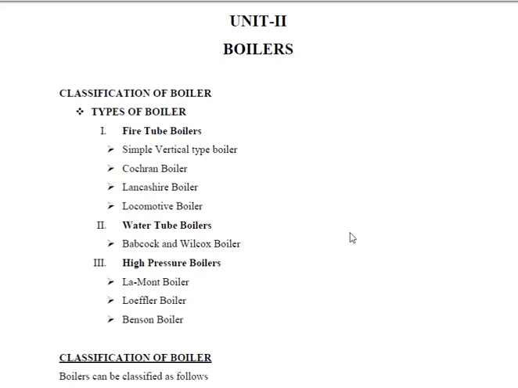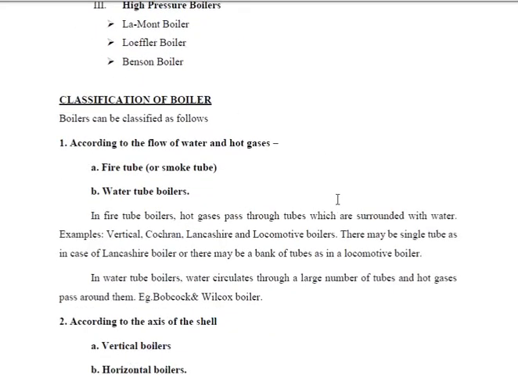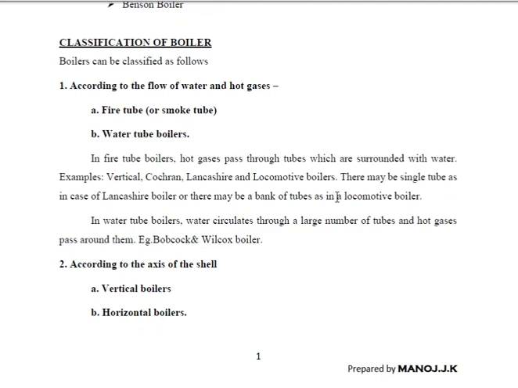Let me discuss the brief classification of boiler. Boilers are classified according to various parameters. The first classification is according to the flow of water and hot gases: fire tube boiler and water tube boiler, as we discussed prior. In fire tube, the hot gases from the furnace flow through the tubes and water surrounds them. In water tube boilers, the water flows through the pipe and hot gases surround it or pass across the pipe. Example: Babcock and Wilcox boiler.